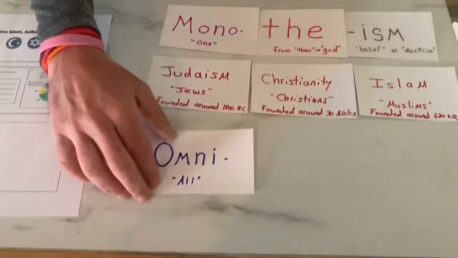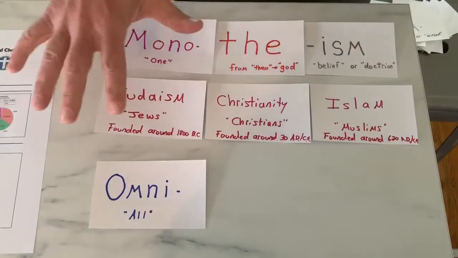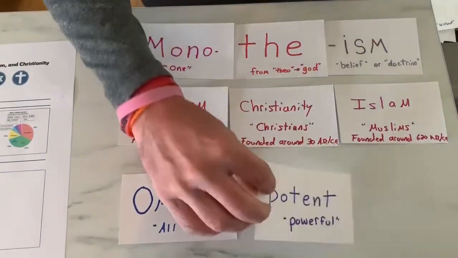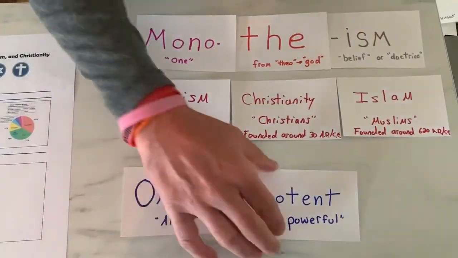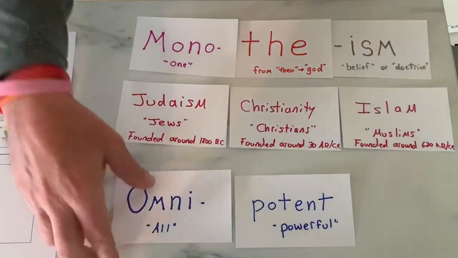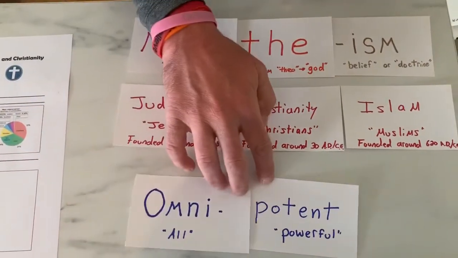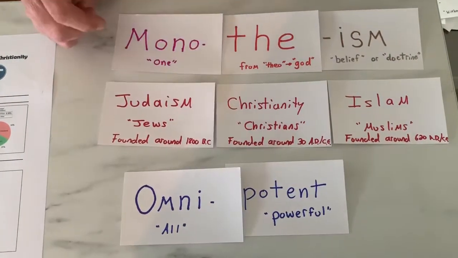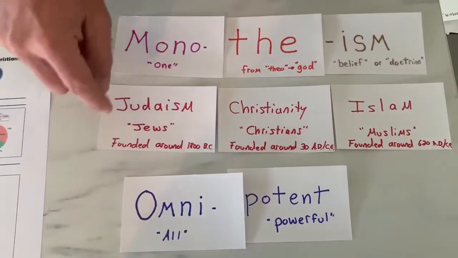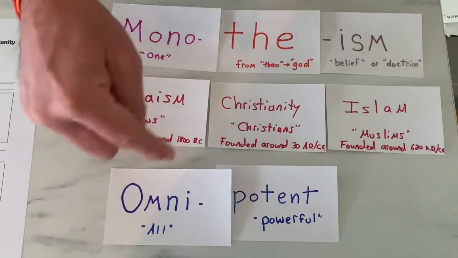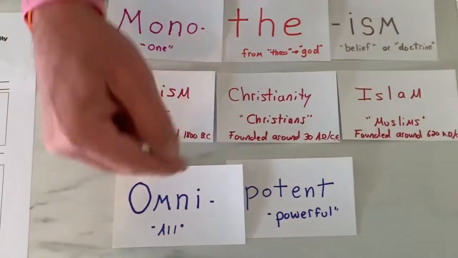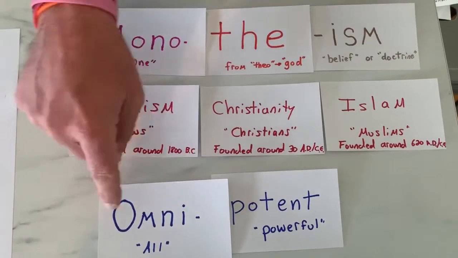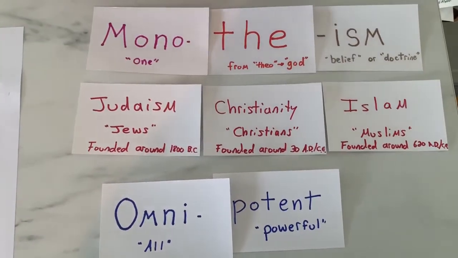So if I take the word omni, and this is characteristics of God that all these monotheistic faiths believe, and I take a word like potent, okay? Potent means powerful. So if I put omni in front of it, I've now got the word omnipotent, all powerful. So this is a characteristic that all of these three faiths share, and they believe that God is all powerful. There is nothing that God cannot do. So one of God's omnis is omnipotent.